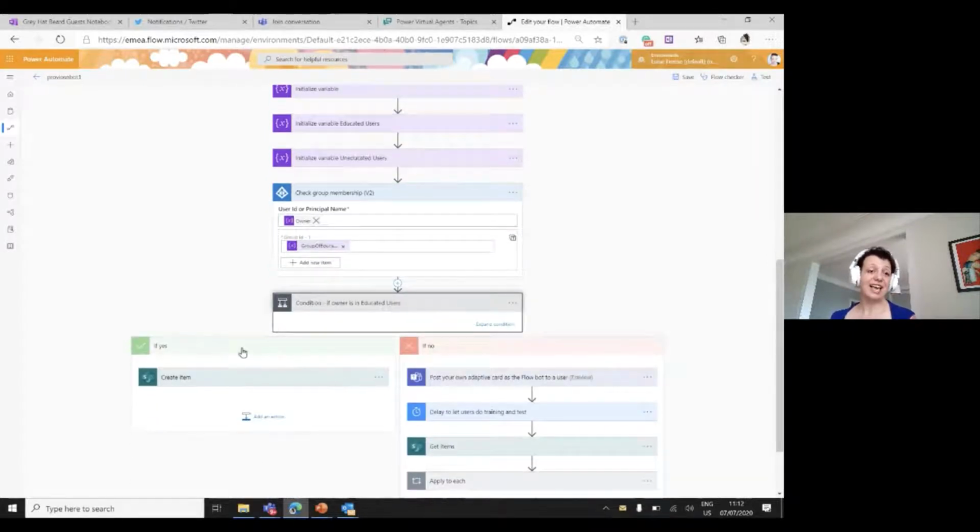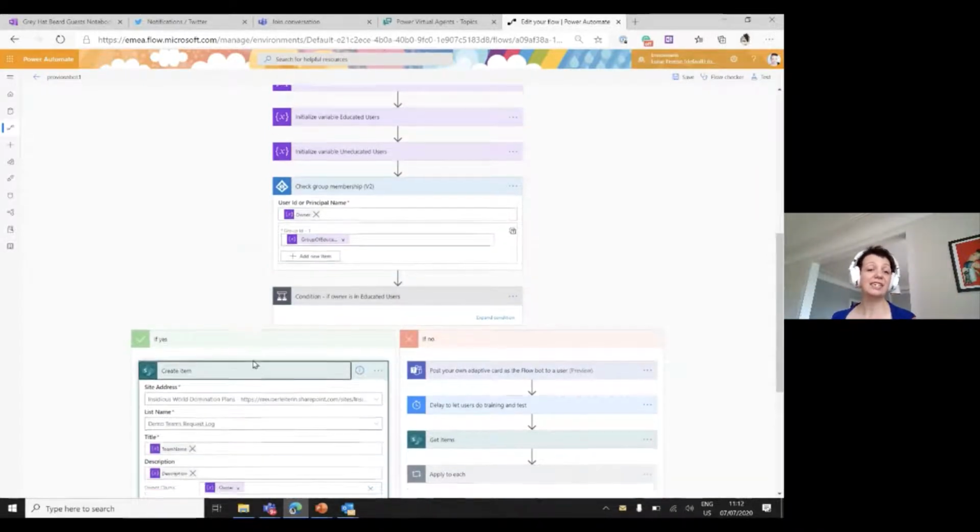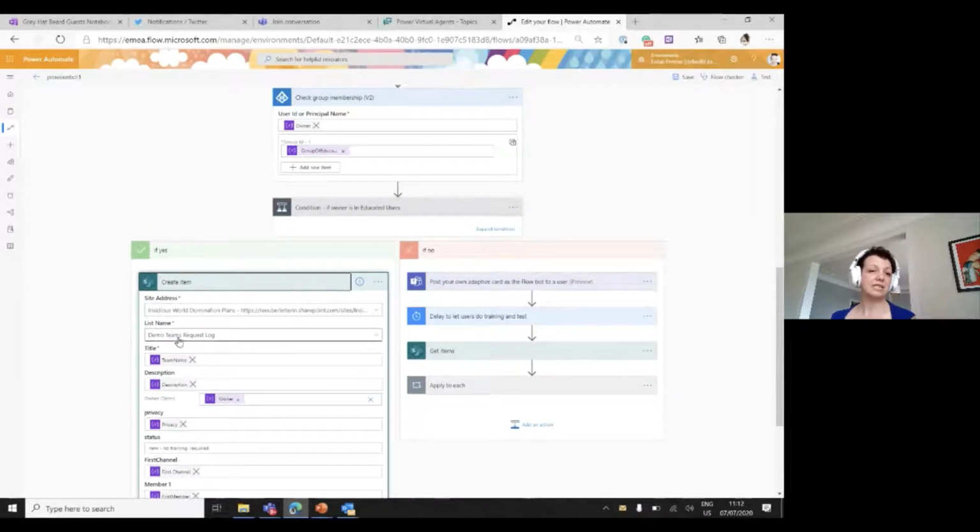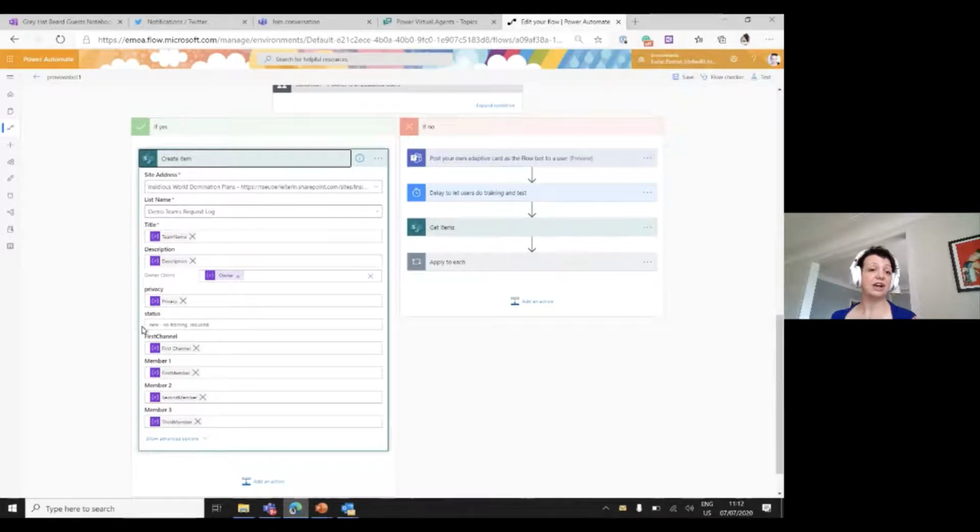And if yes, then we just create an item in our Teams request log list in SharePoint and say, hey, this is a new request, no training needed. No training needed because of what? Because the desired owner is already trained. So somehow he got into this group of educated users, and therefore no training required. And we can just say, hey, from an IT perspective, this user should be an owner of a team.